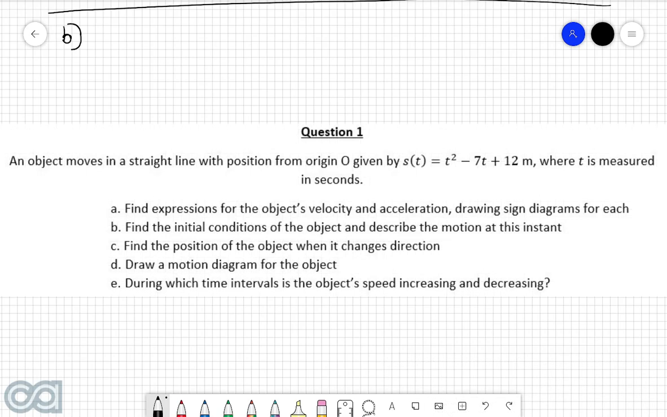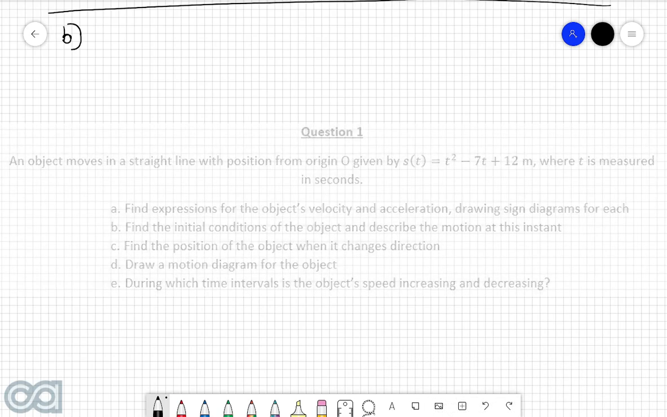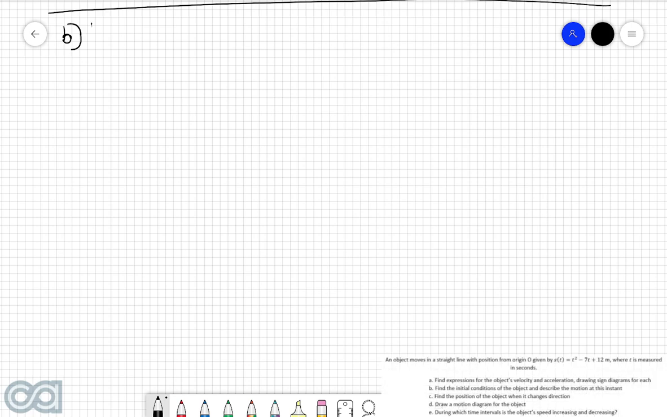Part B. Find the initial conditions of the object and describe the motion at this instant. So, we know that when we are presented with the word initial, this essentially just means when time is equal to 0, because this is the very instant before the object starts its motion. So in order now to find the initial conditions of the object, we now need to find what s of 0 is, v of 0, and a of 0.